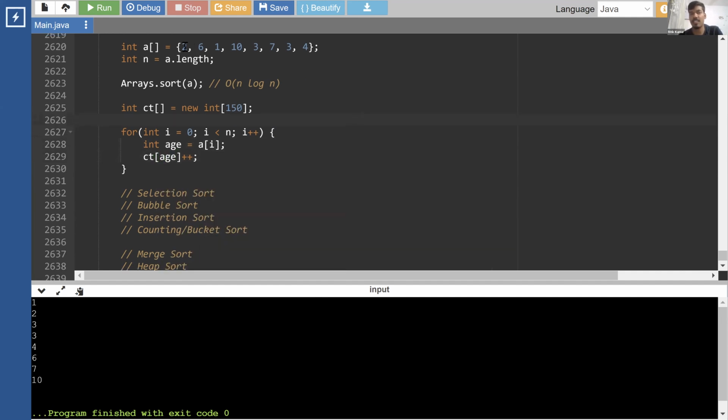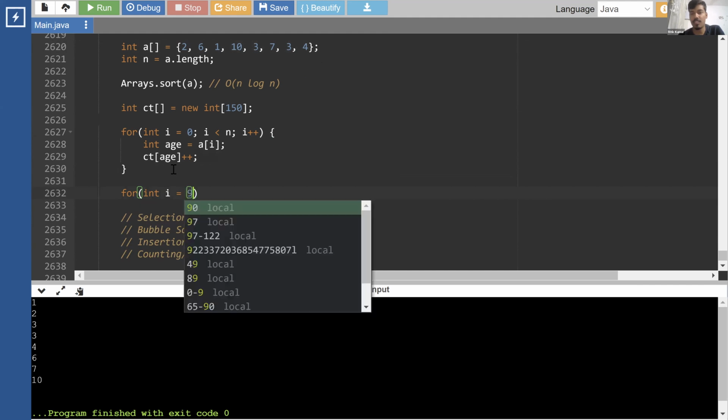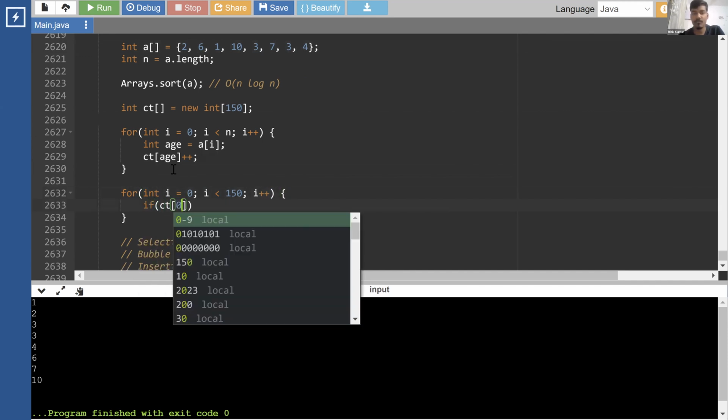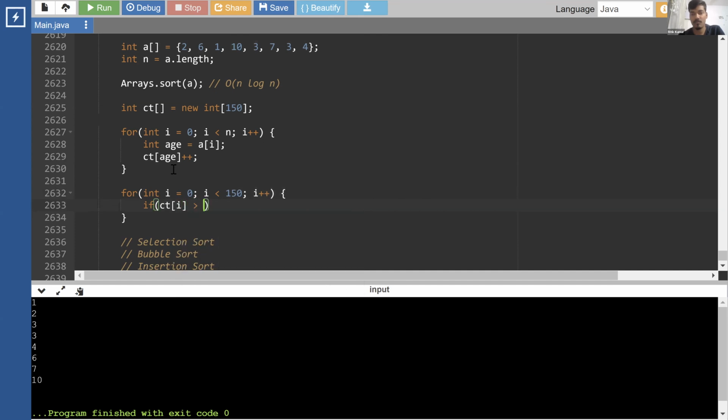Okay, let's say this is the array that we got, and this represents the age of each person. We finally resulted in this. Now at the end, what we can do is start a loop from 0 to 150, and we can just check if the count is greater than 0. Okay, we can print that many times. Okay, let me do one thing.